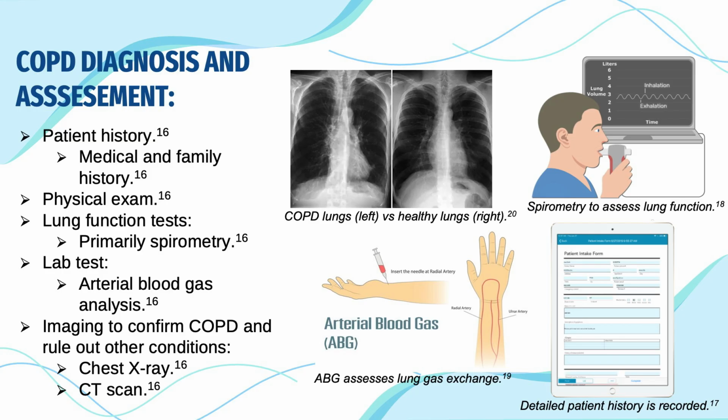Most often, these include spirometry as the primary diagnostic test to determine how much air can move in and out of the lungs overall, as well as within a specific time frame, chest x-rays and CT scans which rule out other lung conditions such as lung cancer, and finally an arterial blood gas analysis to determine how well the lungs are exchanging oxygen and carbon dioxide.